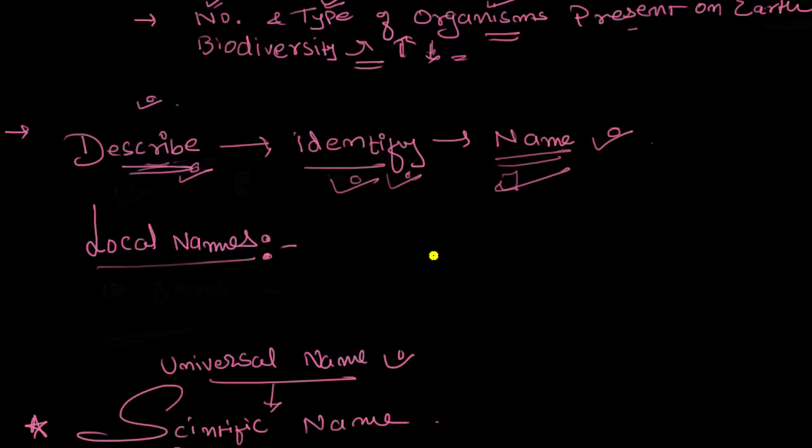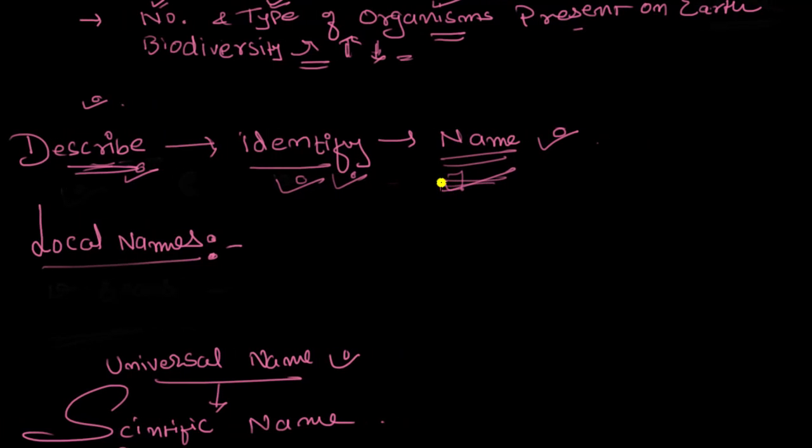If you want to give a name to something, the naming of some organism, this is the procedure you follow. You have to describe it first. Then you try to identify it: do I know this? Is this a new one? Right? And if it is a new one, you give a name to it. So that is a kind of easy process. And that process of giving a name is called nomenclature.